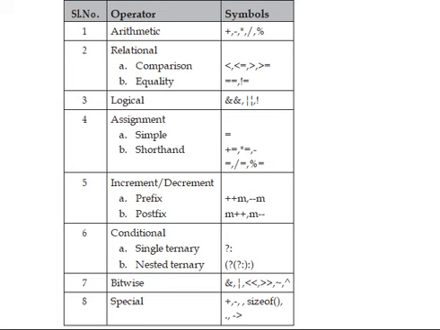Fifth one, increment or decrement operators. Again these are two types, prefix and postfix. Prefix: plus plus m, pre-increment, minus minus m, pre-decrement. Postfix: m plus plus, m minus minus.